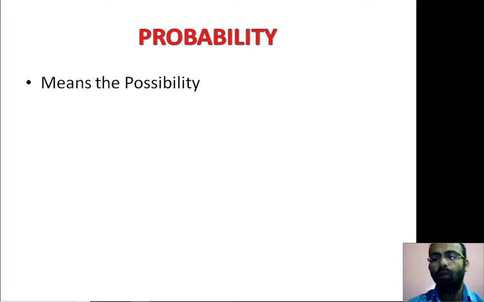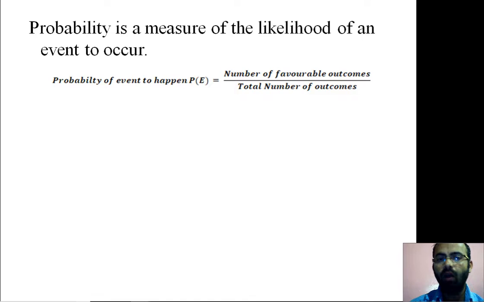Probability means the possibility. If we are trying to find out the possibilities, what can be the possibility of an event to occur. For example, we can think whether it may rain tomorrow or may not rain tomorrow. How we are measuring whether it may rain tomorrow or not is actually the possibility. Or we can say probability is a measure of the likelihood of an event to occur.